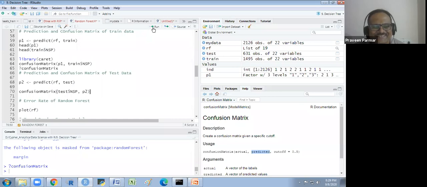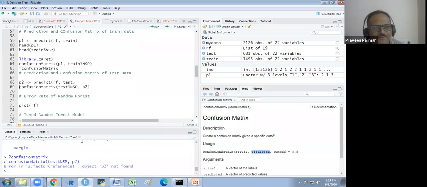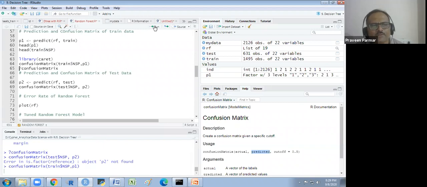So why is it not working? You see, confusion matrix, object p2 not found. Object p2 is not there. Object p1 is there. Okay, p2 is here. P2 I have not run. I have to run this one. I have to make a correction here. Control X, and I have to write here Control V. Okay. I run this.